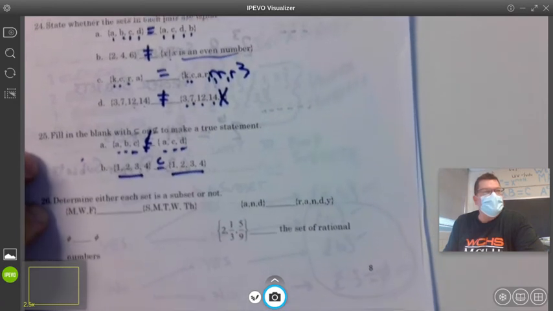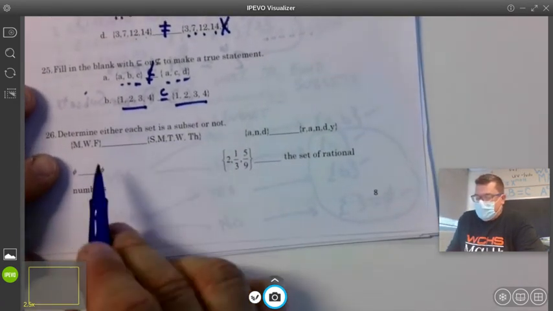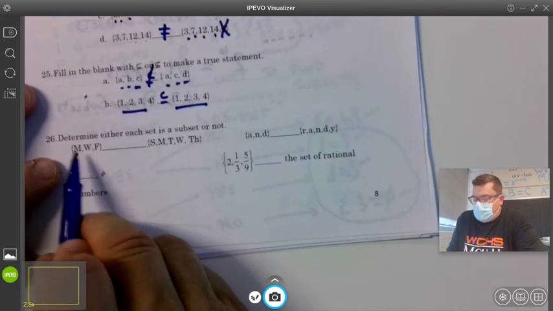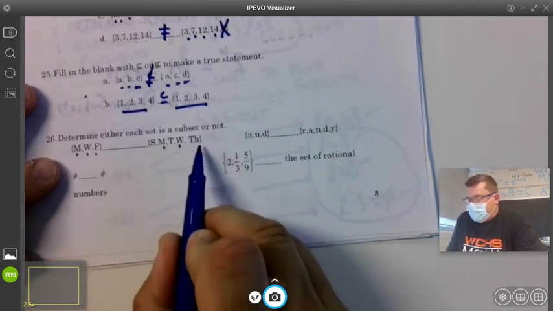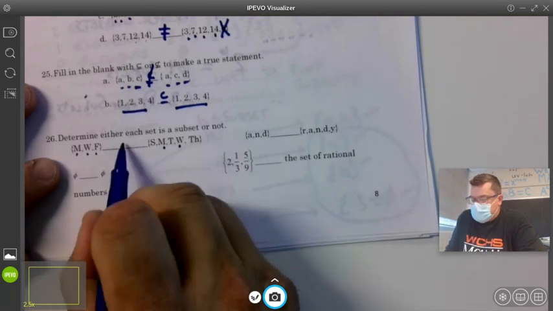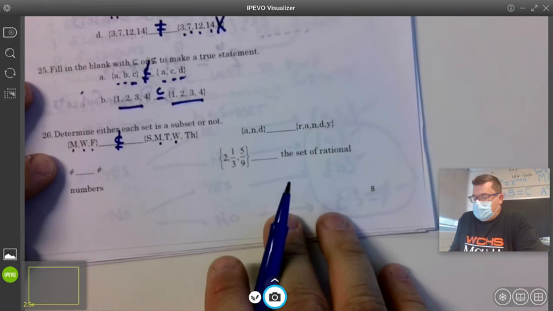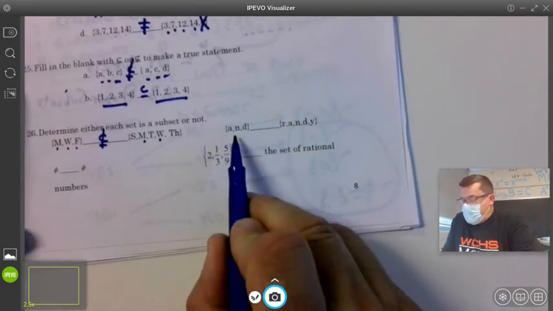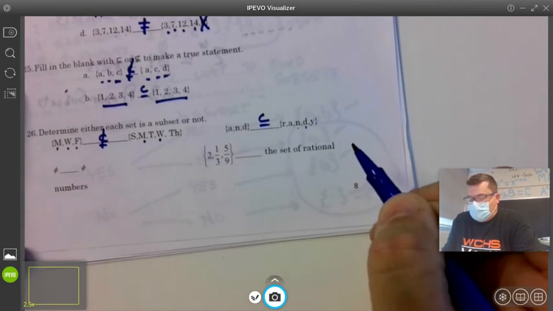Anybody have any questions so far? Determine whether each is a subset or not. M, W, F. Does this contain M, W, and F? Shucks, doesn't have the F, not a subset. A and D, got it all.